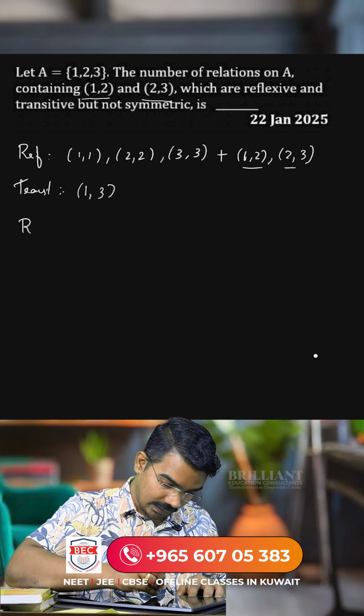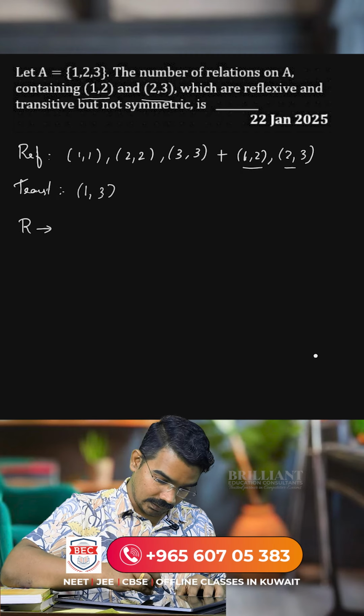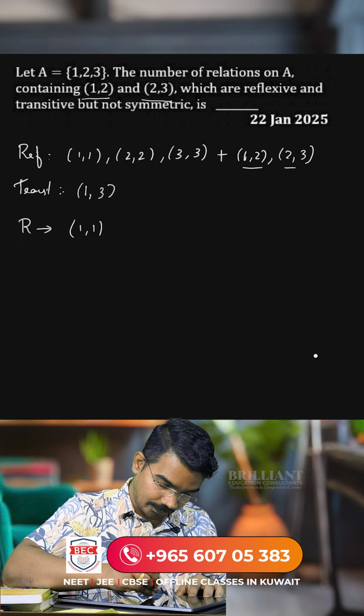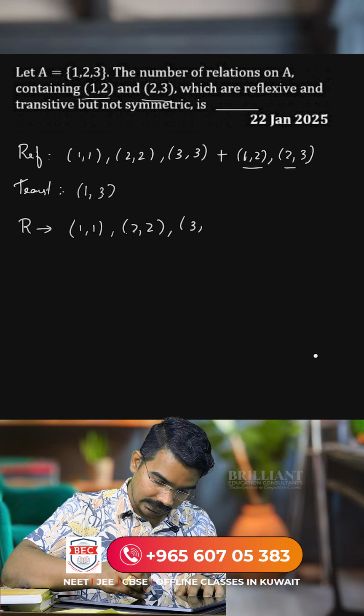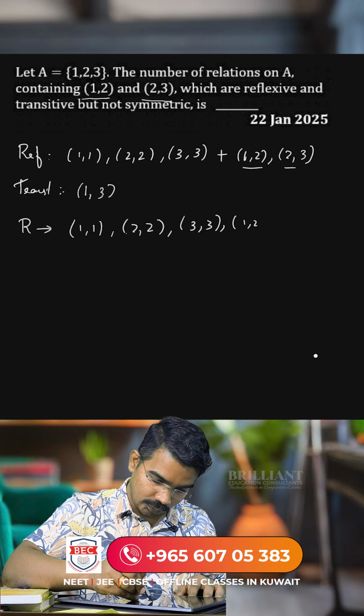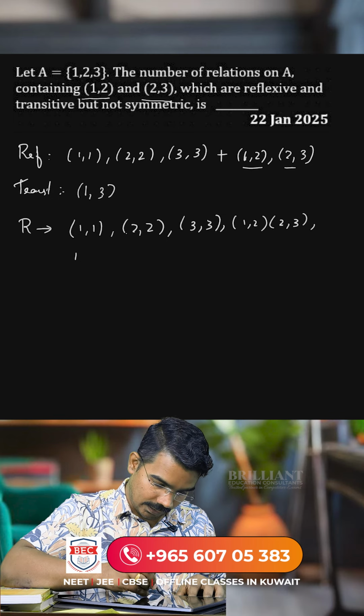So far our relation is (1, 1), (2, 2), (3, 3), then you have (1, 2), (2, 3) and (1, 3).